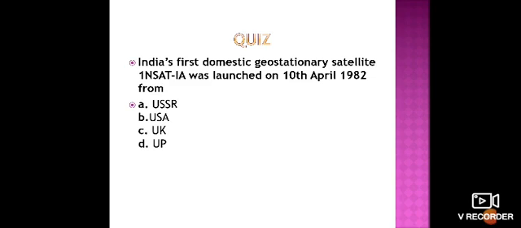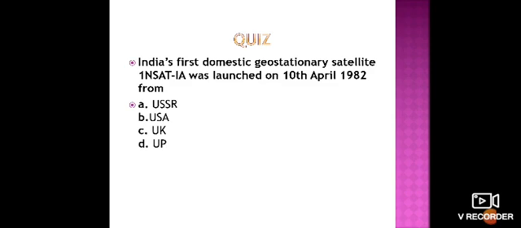The first option is USSR, that is Russia, the second one is USA, that is America, the third one is United Kingdom, and the last option is UP. So which option is going to be right?